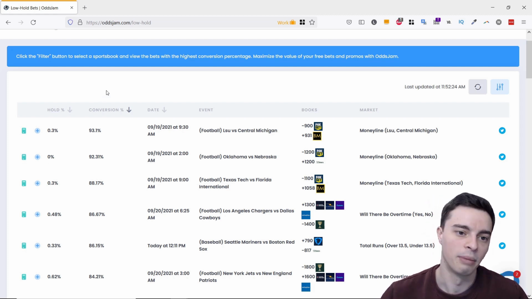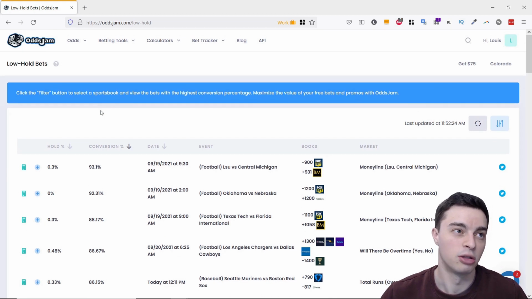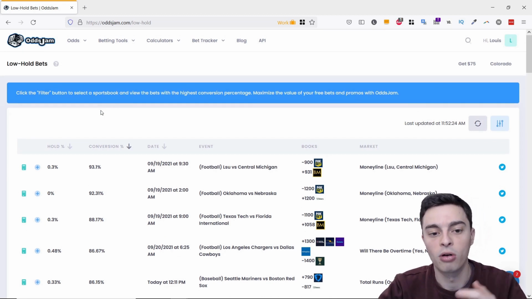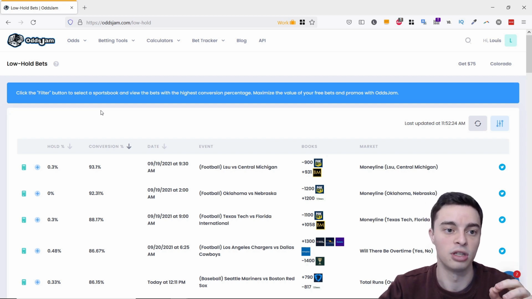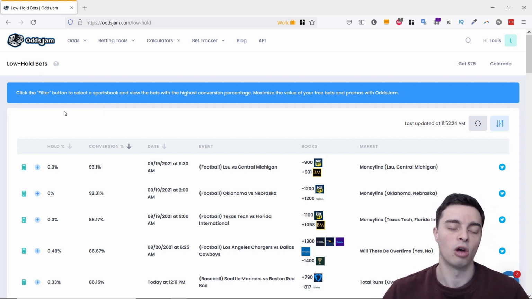And this is a great way, as those sign-up bonuses and ongoing bonuses actually represent a lot of value. So you want to make sure you're really maximizing how much you're getting out of them, as they can be huge in terms of how much profit you're getting. A single one of those bonuses can be equivalent to many, many arbitrage bets. So yeah, it's worth using this section here. You can actually make a lot of money using this low hold bet section.